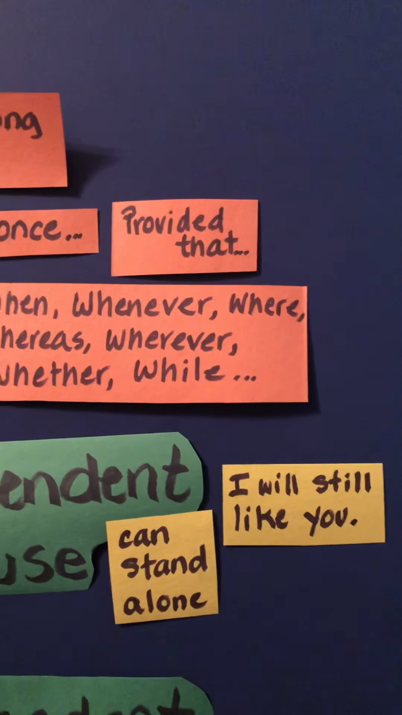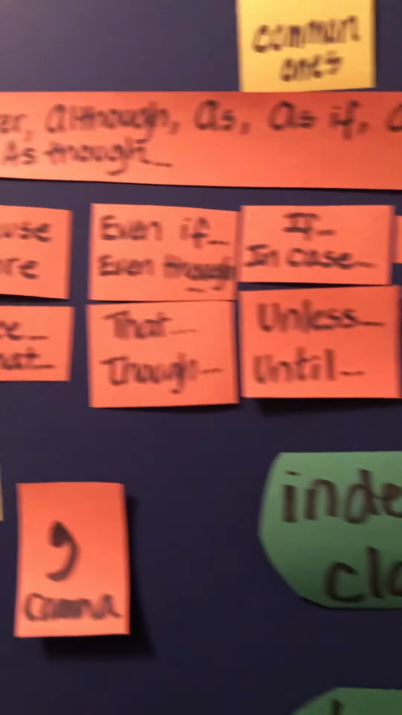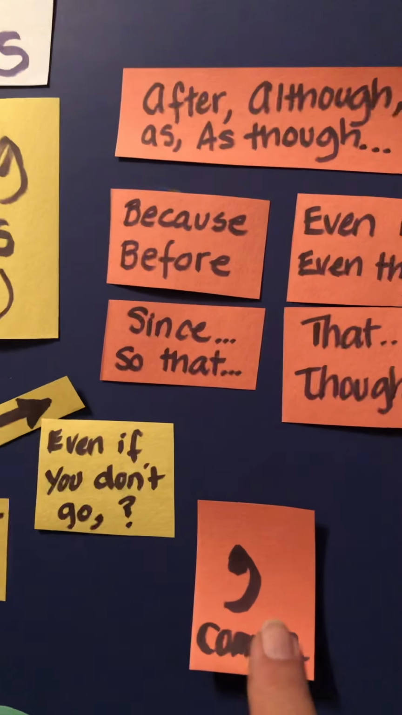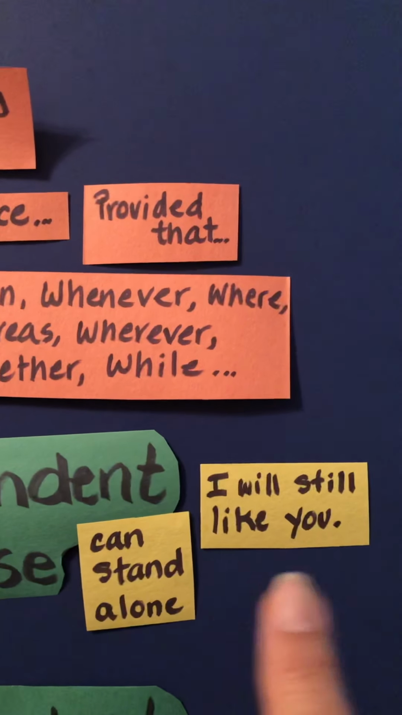Let's look at this one. I will still like you. So this is what the whole sentence looks like. It begins with, even if you don't go, comma, I will still like you.